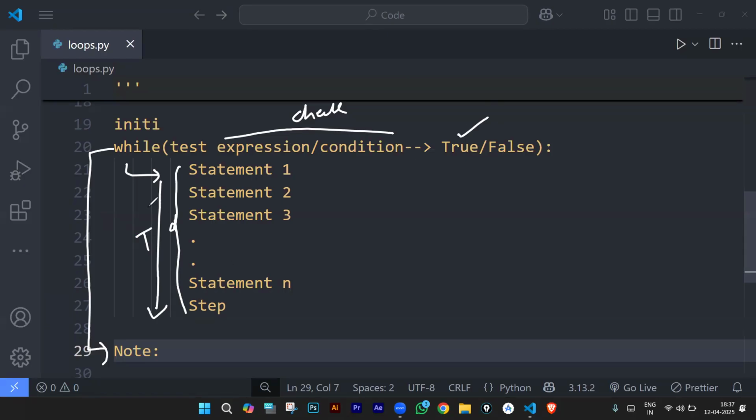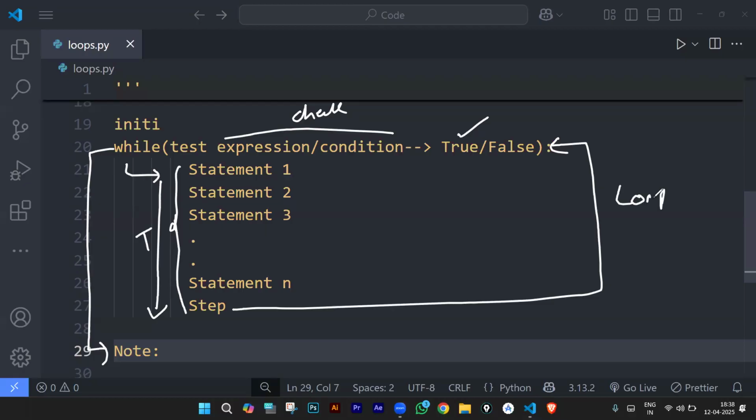If the condition is false, it will skip this block and continue with the rest of the code. But here we have a small note point: after executing the last line, it will again go back and check the condition. It will loop again. It will again go back and check the condition. How is that different from if, or how does looping work?